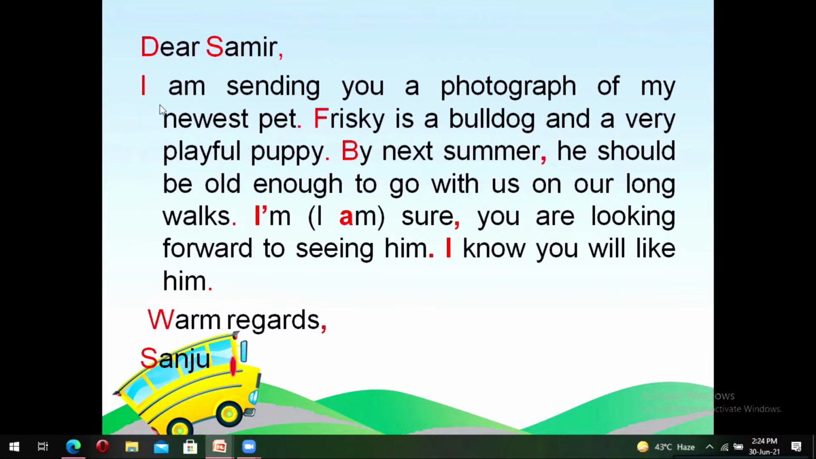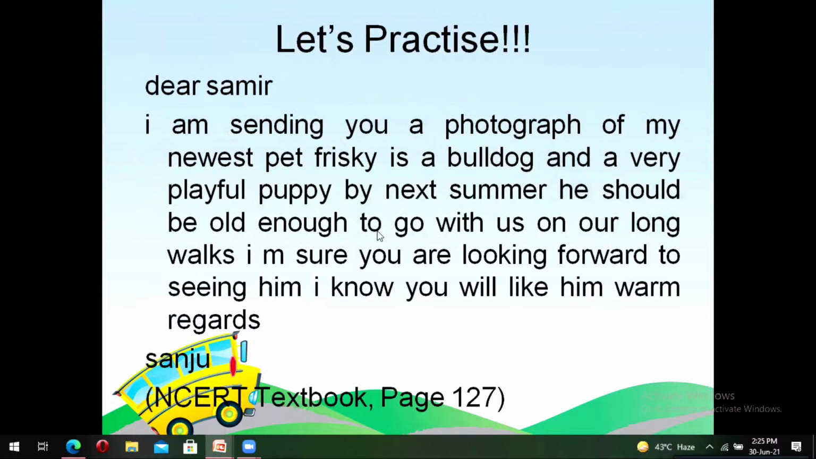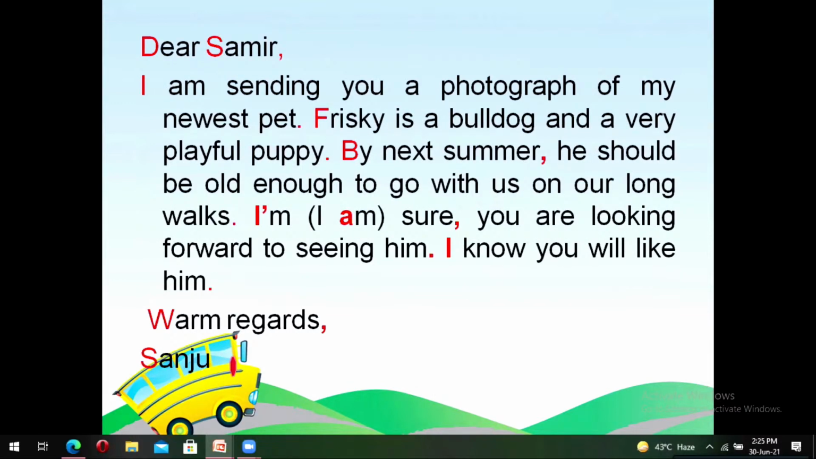Apart from that, the pronoun I is something which is always capital. Apart from that, every new sentence begins with a capital letter. That is why we have put a capital letter after each sentence ends and the new one begins. So over here, it is very easy to read the sentences as compared to this one. Let's first read the letter and see if it makes sense.